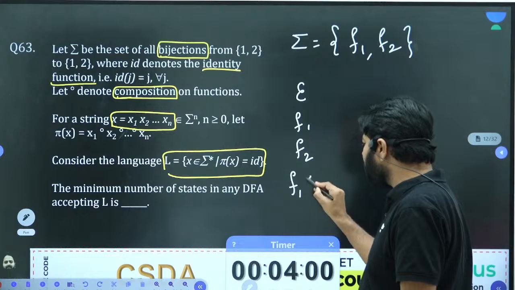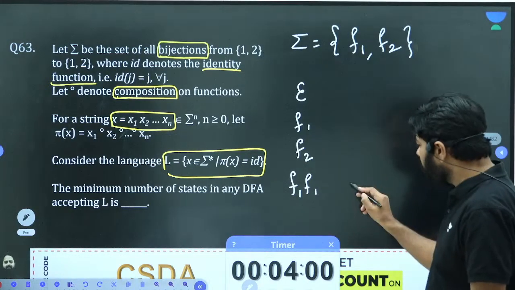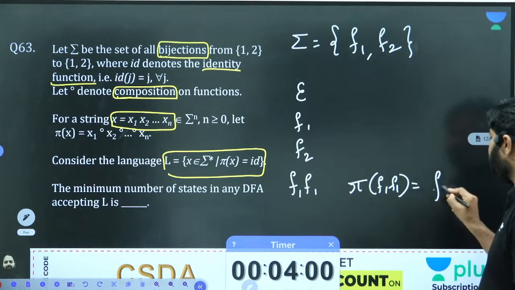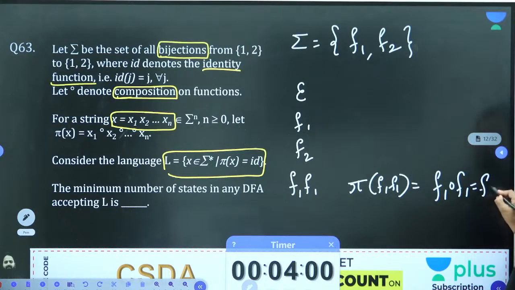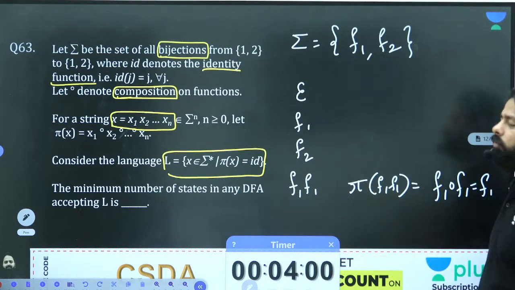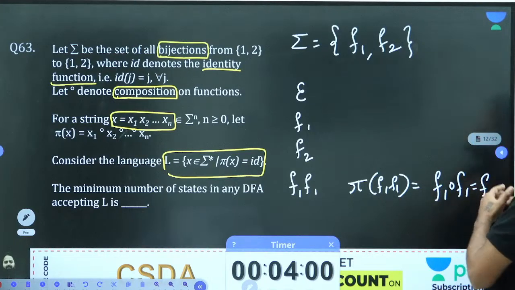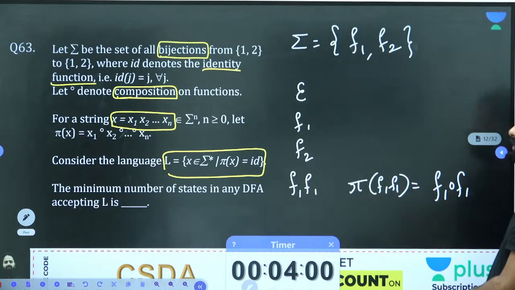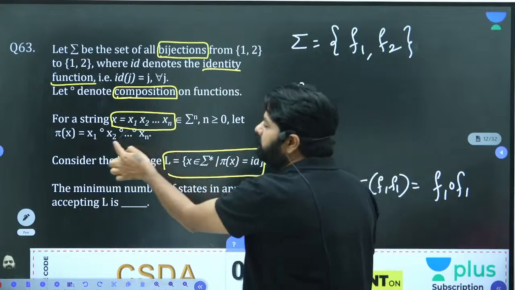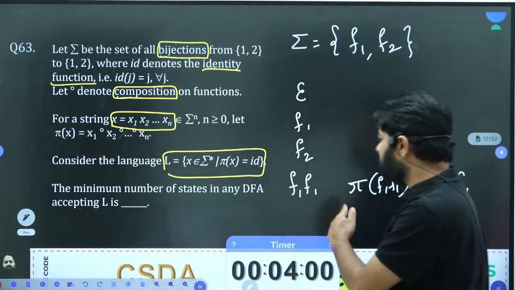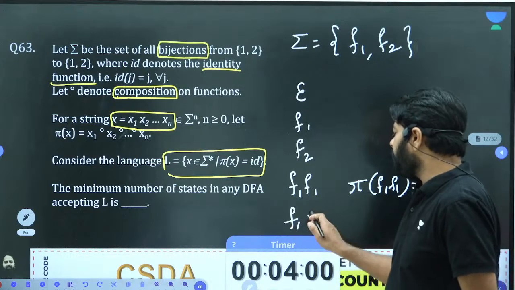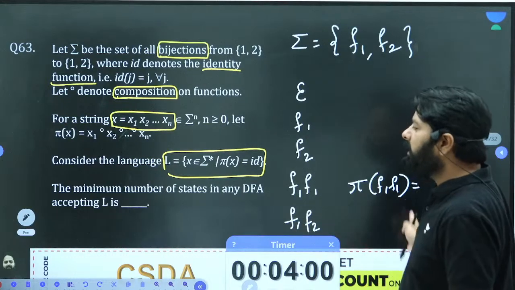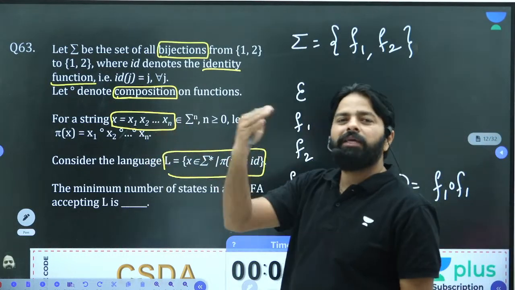When you apply phi over f1, you get f1 composition with f1, which is the same as f1. So f1 is your string, which means you apply the composition over it. And if your string is f1 f2, you need to work on composition f1 with f2. Similarly, for any string you write, you apply the composition directly.